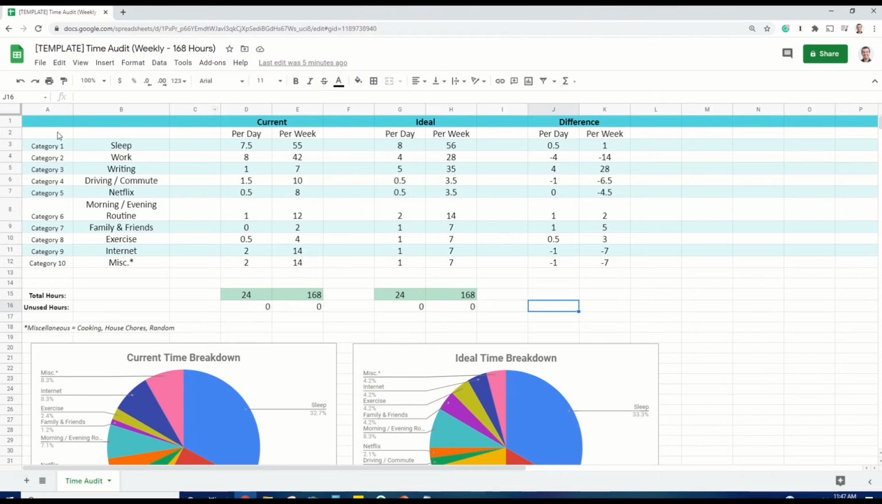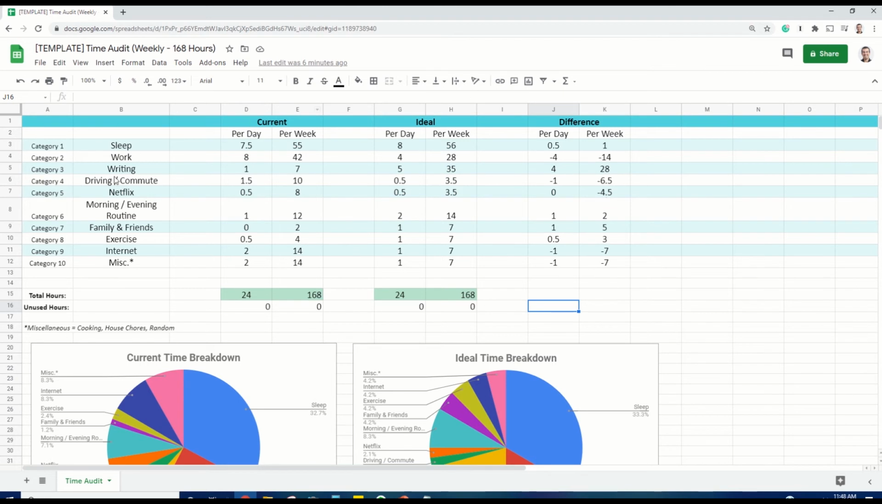So at the very top, we have a few different columns and categories. So we have what I'm calling the current time spent. So this is where you would input how you're currently spending every hour, every day, and per week. So to the right of that is an ideal day and week. So how would you like your days and weeks to be shaped? Where would you like the hours to go? And then the very last column is the difference between the current and the ideal.